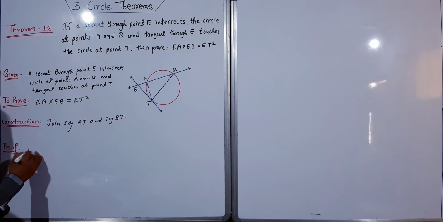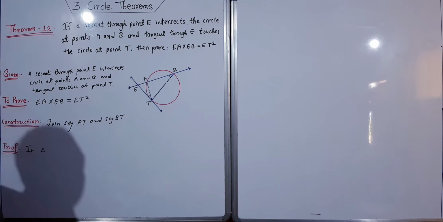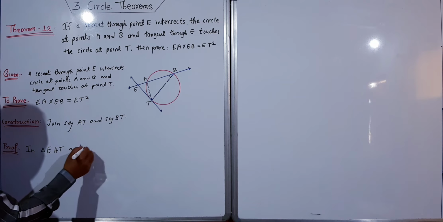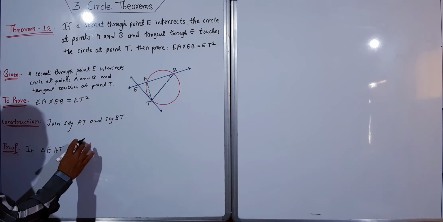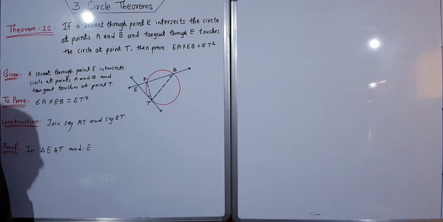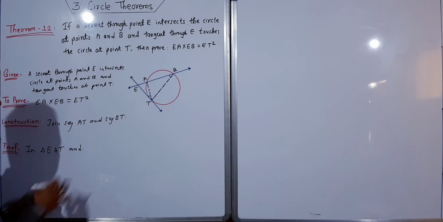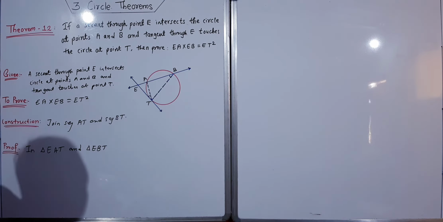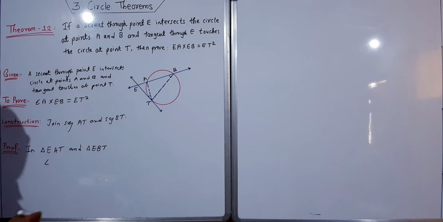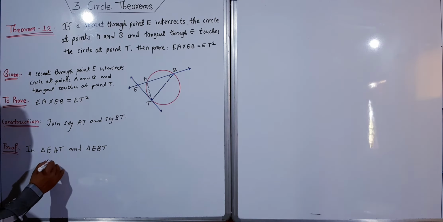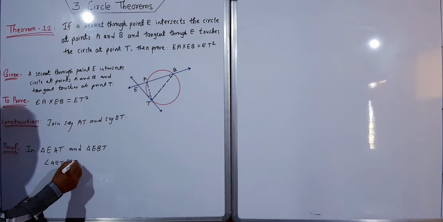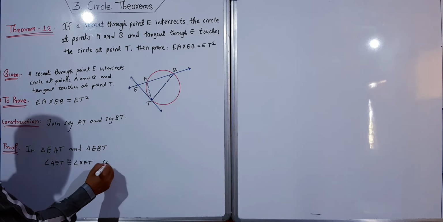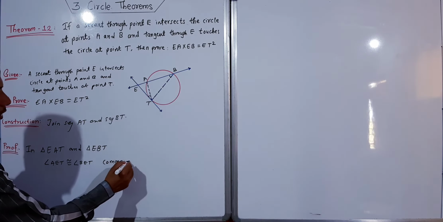Therefore, in triangle EAT and triangle EBT, first, E is the common angle, so angle AET is congruent to angle BET. This is the common angle in both triangles.